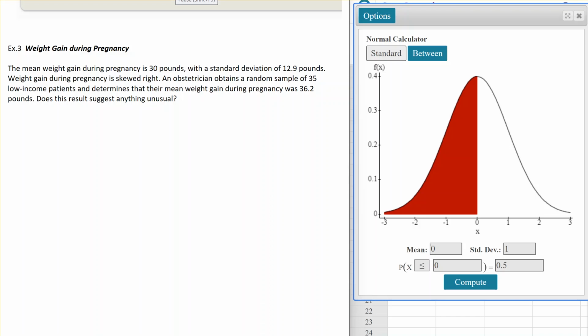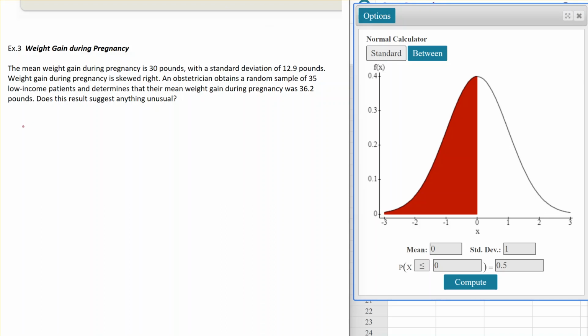To approach this problem, let's first identify what the mean weight is in the very first sentence. So when I look at this mean weight, I need to make sure that I understand that that mean weight of 30 pounds is information about the population.